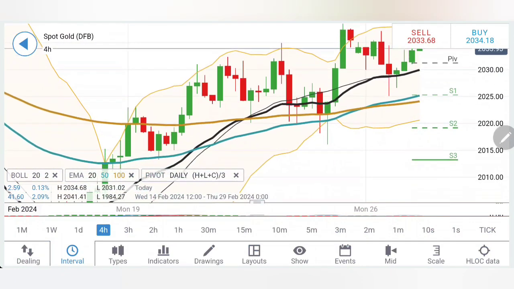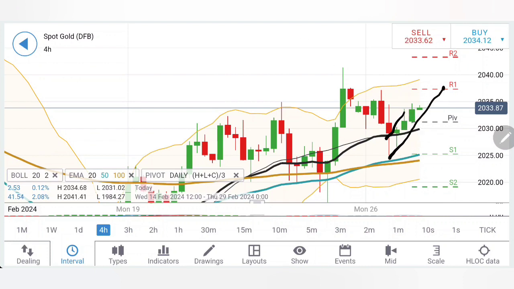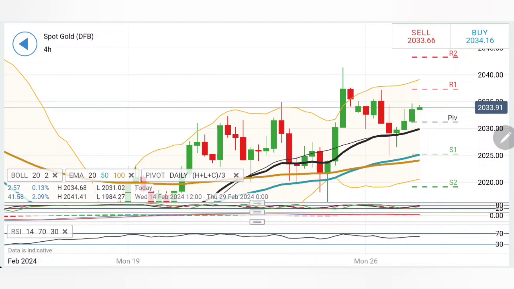Likewise on the 4-hour chart, similar observation here. Just the prices were divergent from the 20 period. It has taken the support. See, both the candles which had dropped below 20 period failed to close below 20 period and now starting to rise. Thus, it is an important sign here. And it suggests that there could be a possibility of further upward move here where higher highs can be achieved, but we have to wait for 2038 levels to be breached.